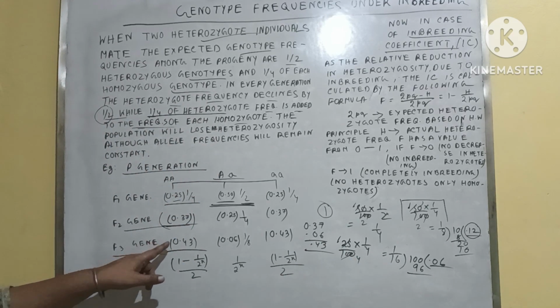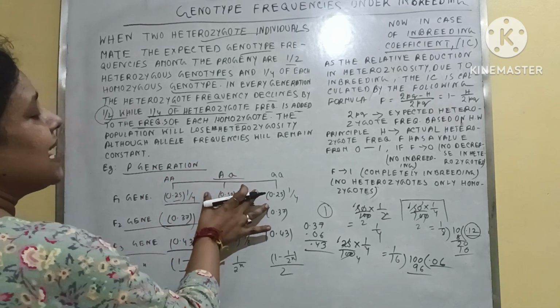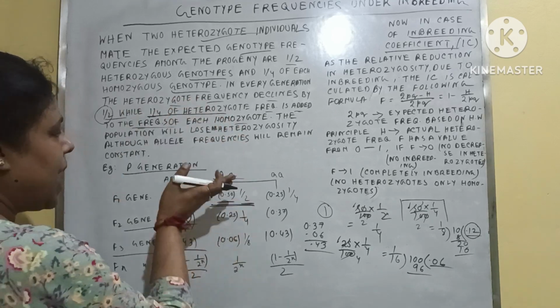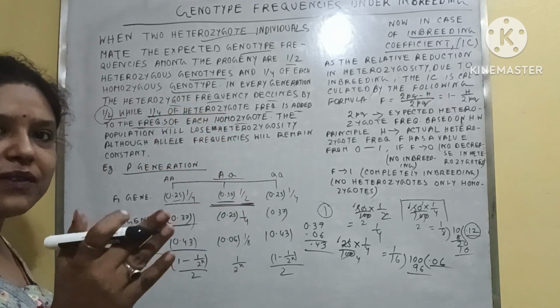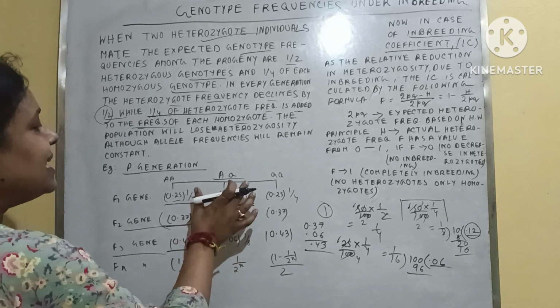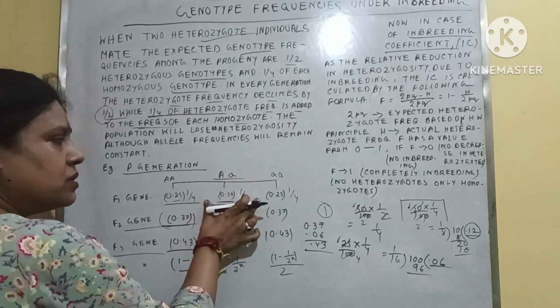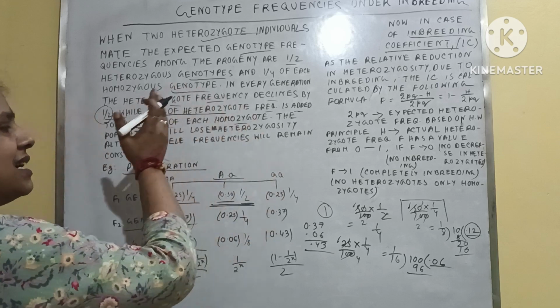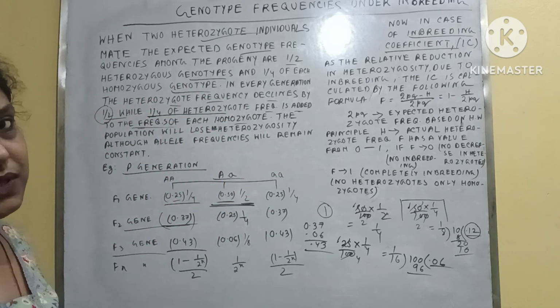That means half of the heterozygote declines after each generation, and 1/4 of this heterozygous frequency is added to the homozygous frequency.